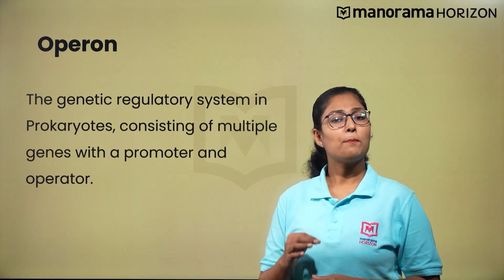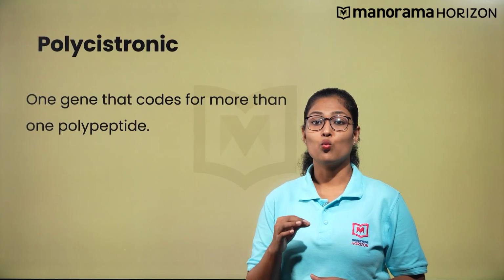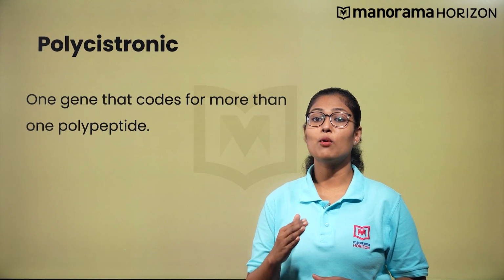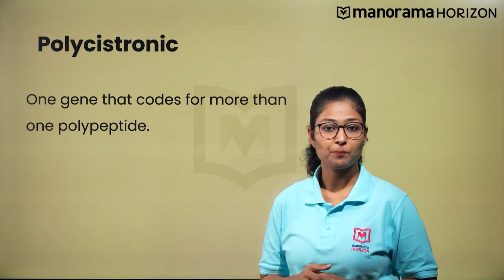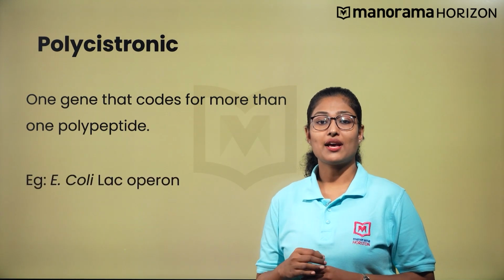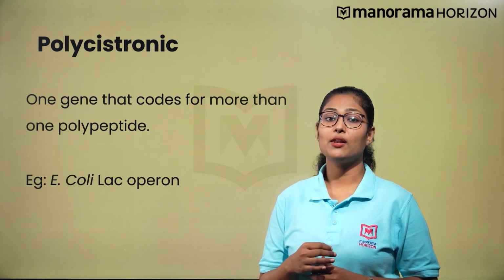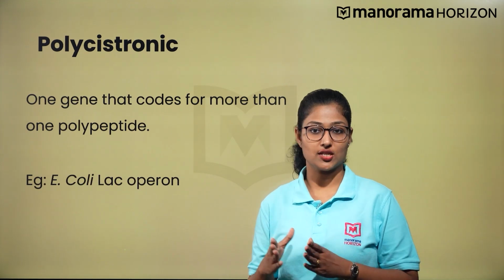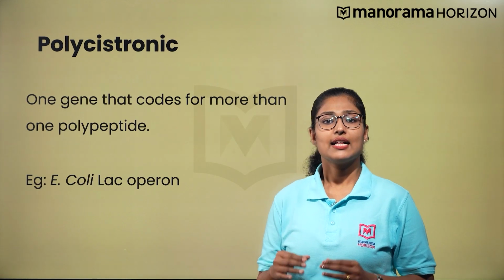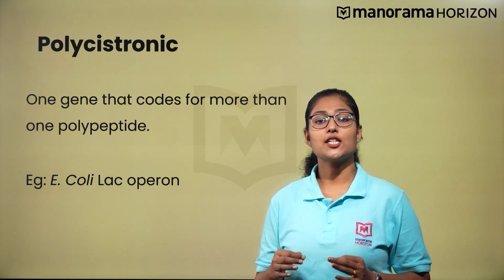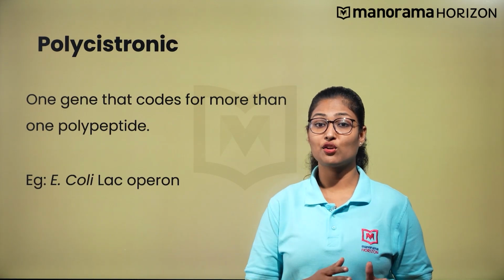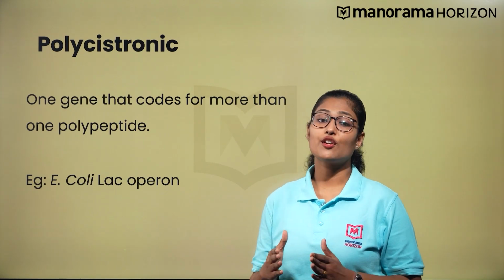The term polycistronic implies one mRNA which codes for more than one polypeptide. The E. coli Lac Operon is an example of an inducible set of genes. These genes are responsible for the breakdown of lactose into sugar used for cellular metabolism. This is also known as the Jacob and Monod concept.